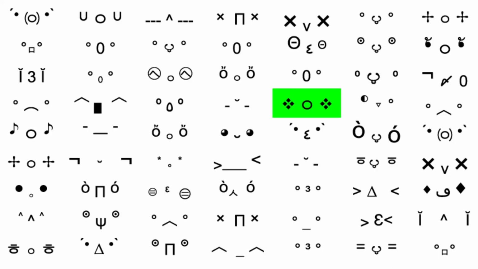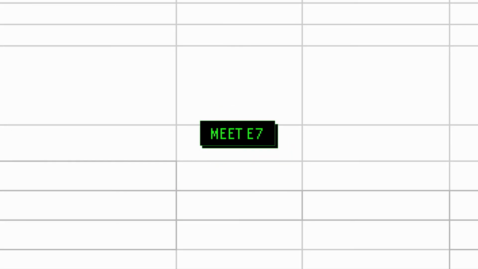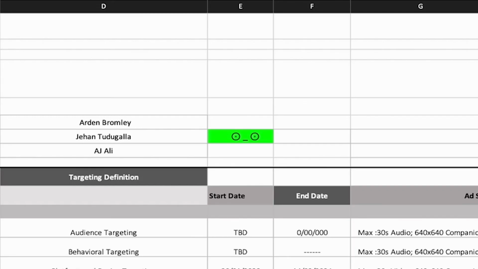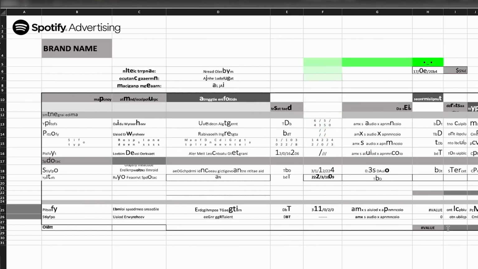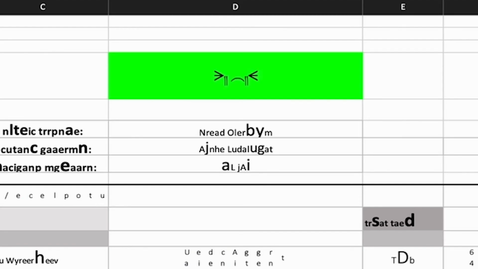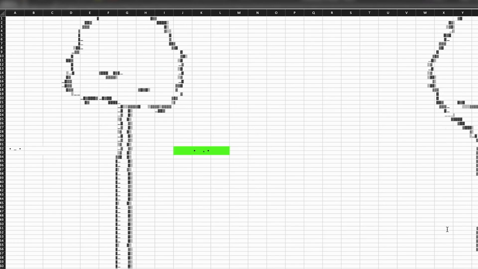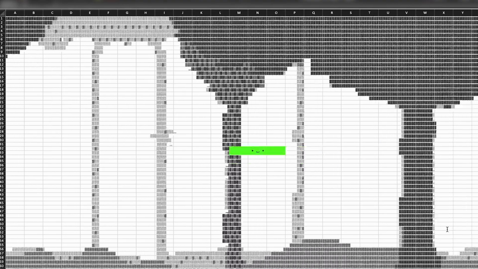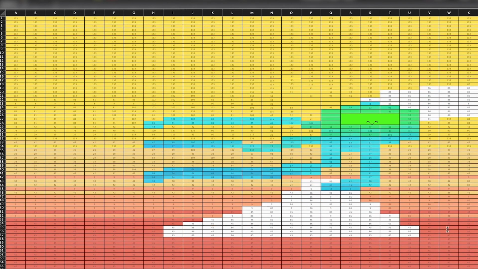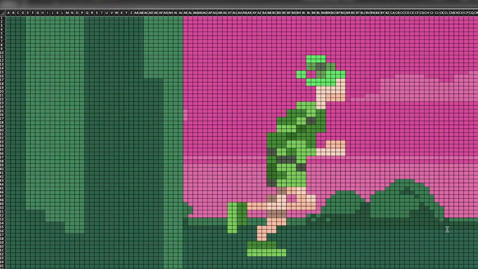But all technology means nothing without an emotional connection and a story. Meet E7. Born in column E, row 7, in a rational world of numbers and data, where everything makes sense, but where something is missing. E7 longs for more. So one day she wakes up and explores different visual worlds, on a journey to find herself and belong, taking on increasingly complex and beautiful forms along the way. A simple cell transformed into a being, capable of conveying emotion.